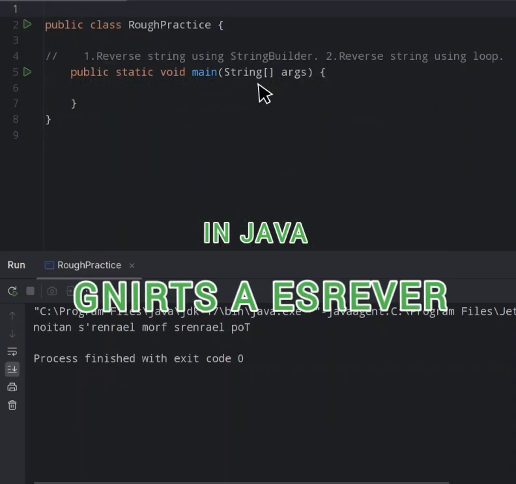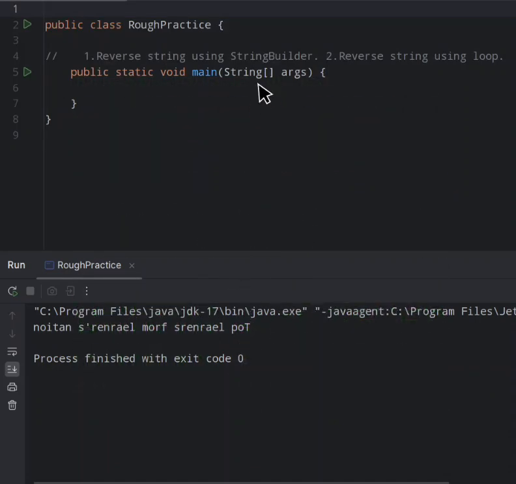Welcome back, learners. Today I'm going to show you how we can reverse a string using a string builder in Java, and also we can see how we can simply use a for loop to reverse a string in Java. So first, let's create a string that we're gonna reverse.